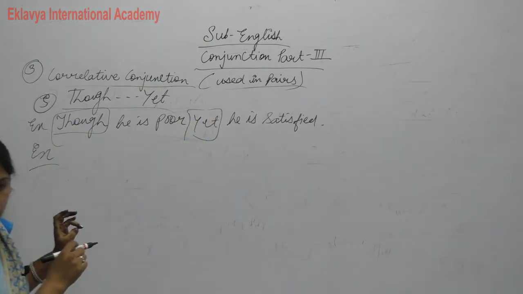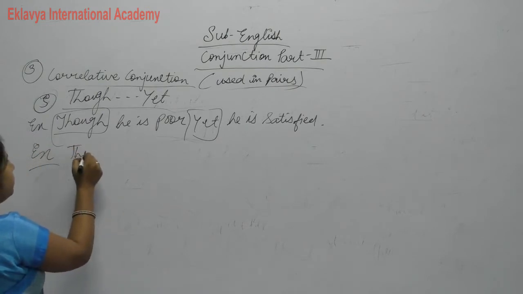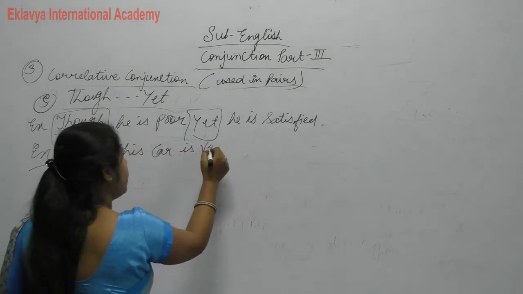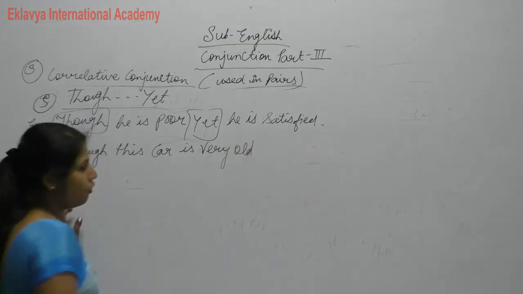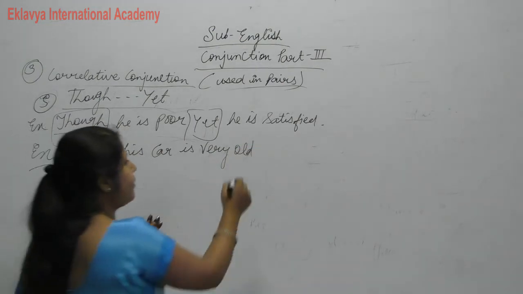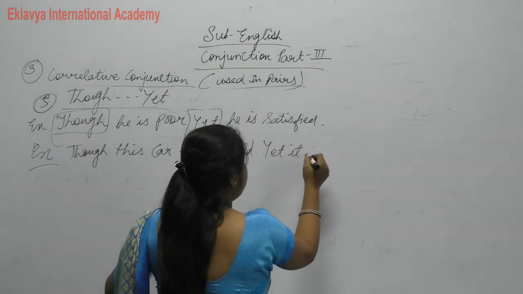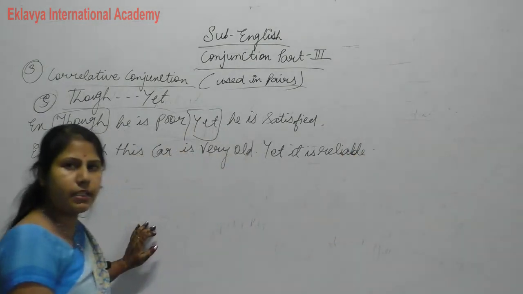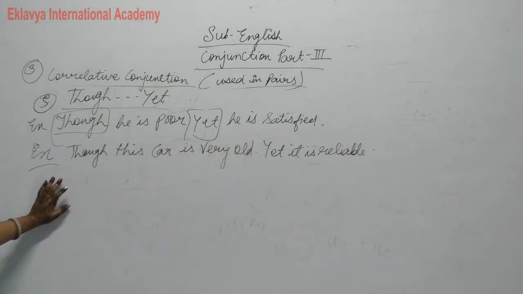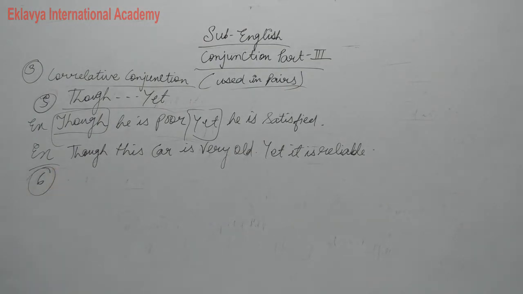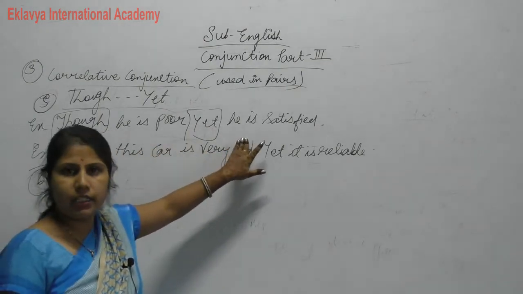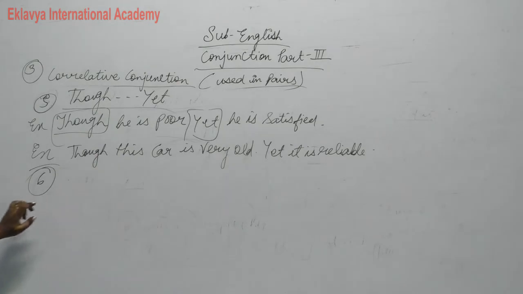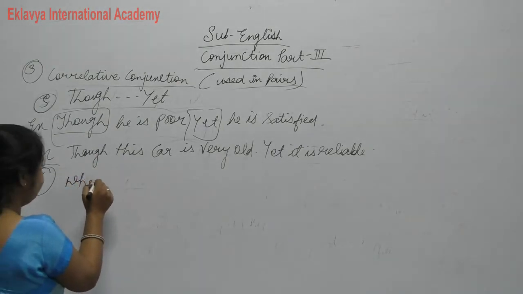Though this car is very old, yet it is reliable. So this way we use though and yet. Though he is poor, yet he is satisfied. Though this car is very old, yet it is reliable. Clear? Now next is our "whether or".